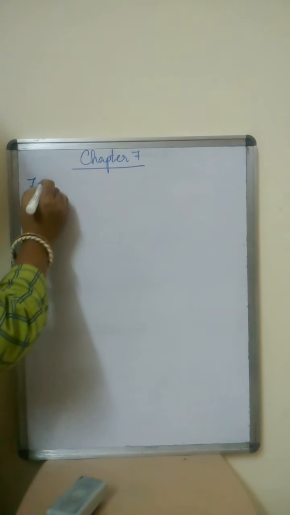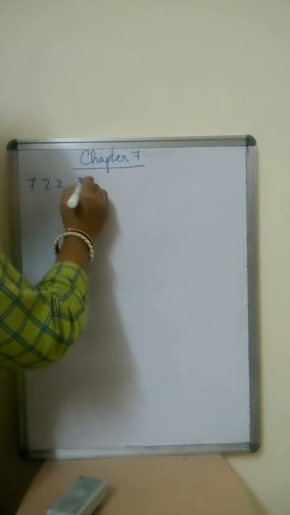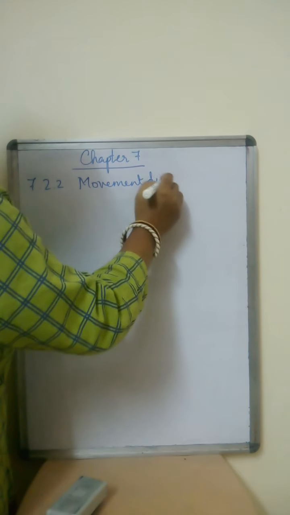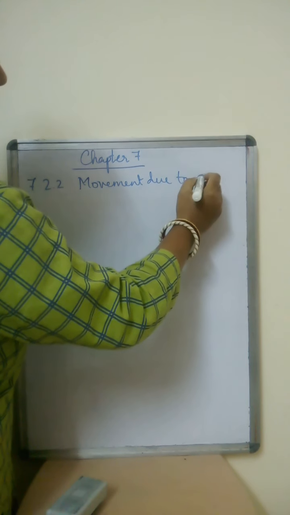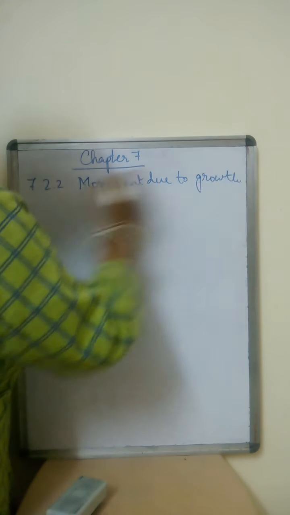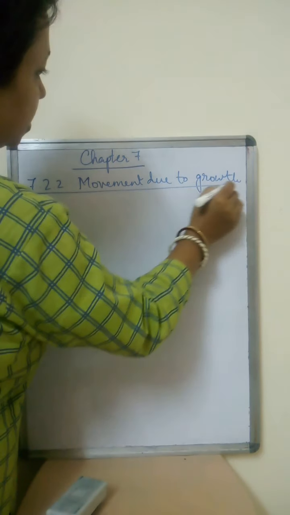So now we come to the next part, that is 7.2.2, movement due to growth. Now in the previous topic we have studied that the movement of a plant is dependent on two things. One is dependent on growth, the other one is independent of growth. So we will be studying about movement that occurs due to growth.